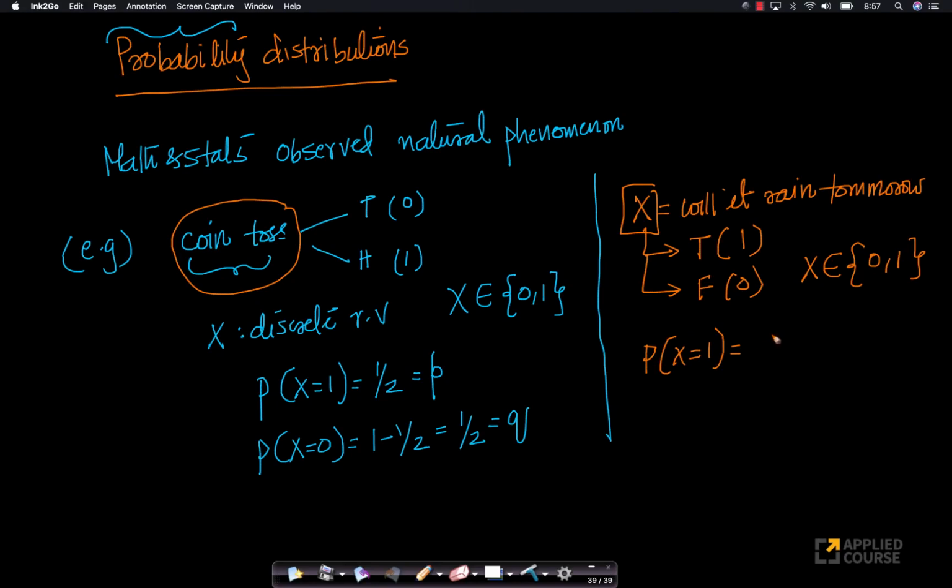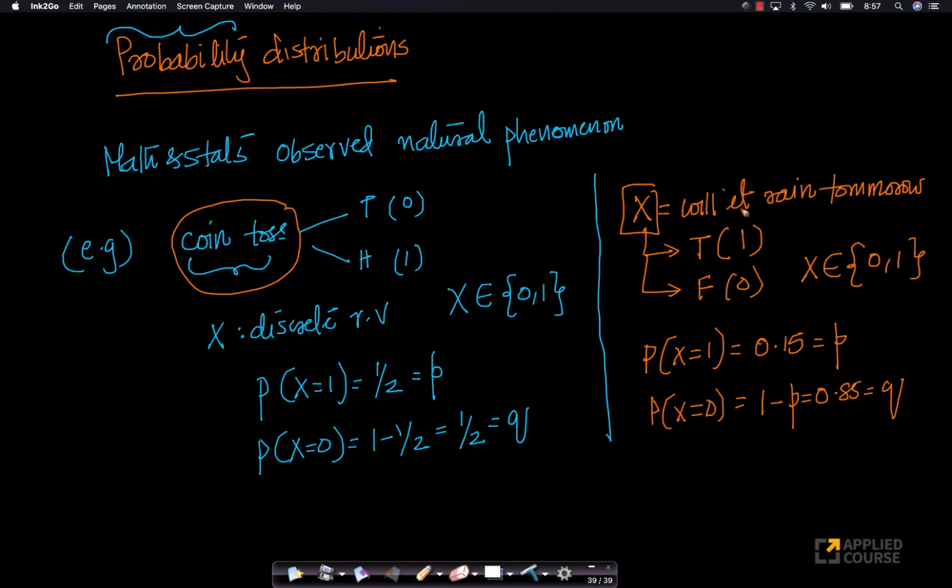Now, the probability that x equals 1, the probability of rain tomorrow, is going to be very small. Given any day of the year, there might be maybe a 15% chance that it will rain tomorrow. So if I call this p, what is the probability that it will not rain tomorrow? It would be 1 minus p, which is nothing but 0.85, and we call this q.